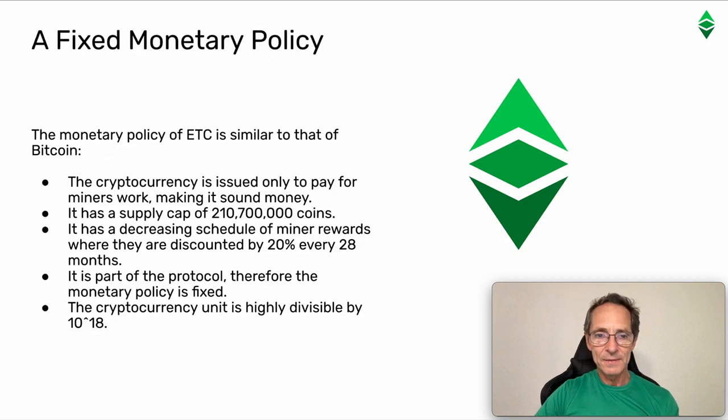A fixed monetary policy. The monetary policy of ETC is similar to that of Bitcoin. The cryptocurrency is issued only to pay for miners' work, making it sound money. It has a supply cap of 210,700,000 coins. It has a decreasing schedule of miner rewards where they are discounted by 20% every 28 months. It is part of the protocol, therefore the monetary policy is fixed. The cryptocurrency unit is highly divisible, by 10 to the 18.